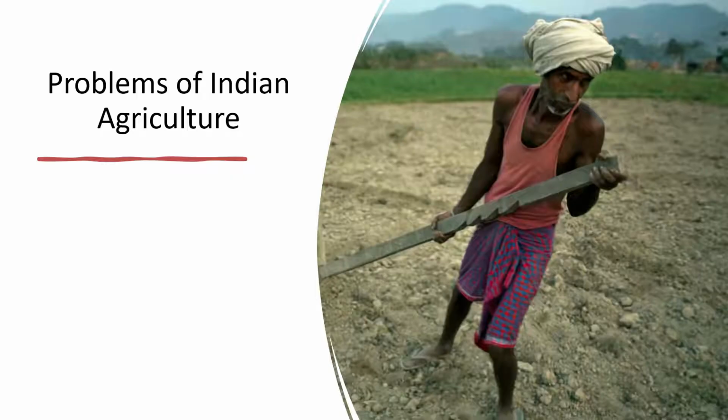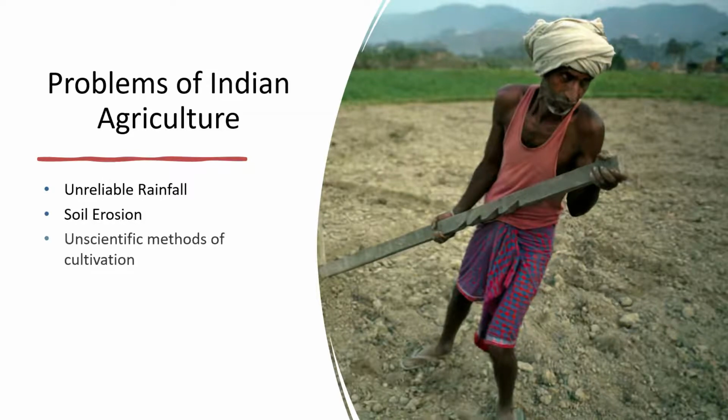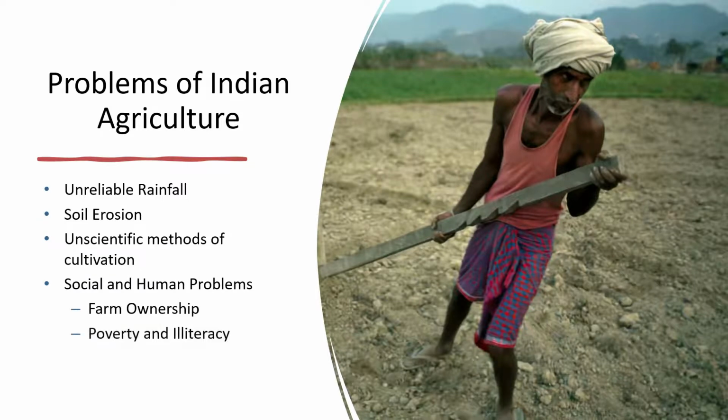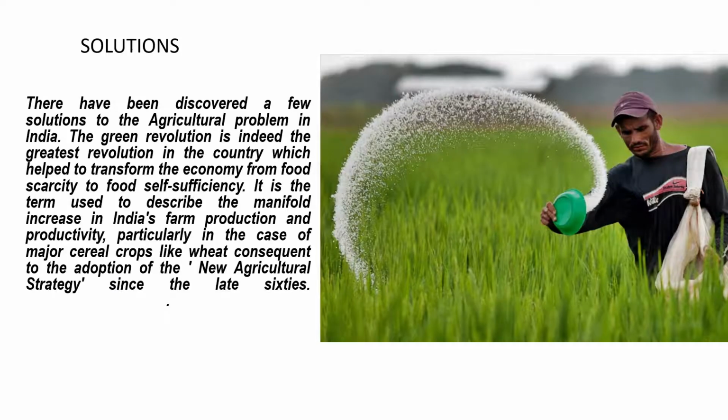A recap on the problems of Indian agriculture: unreliable rainfall, soil erosion, unscientific methods of cultivation, social and human problems in the form of farm ownership, poverty and illiteracy, and no security. Solutions: there have been discovered a few solutions to the agricultural problem in India.